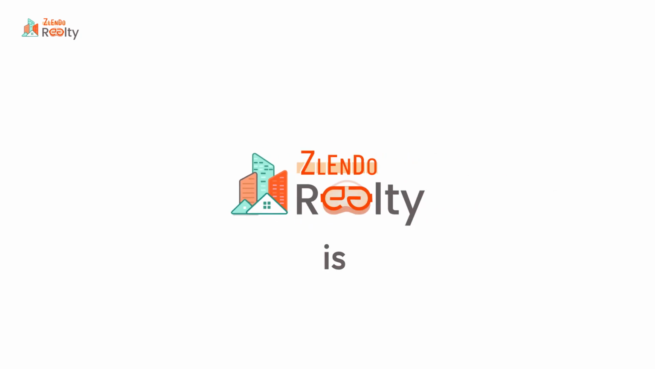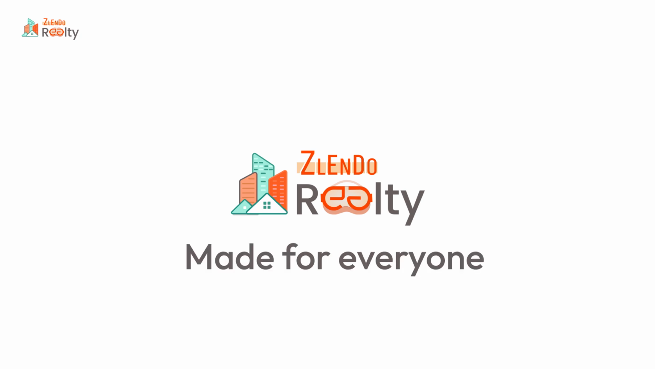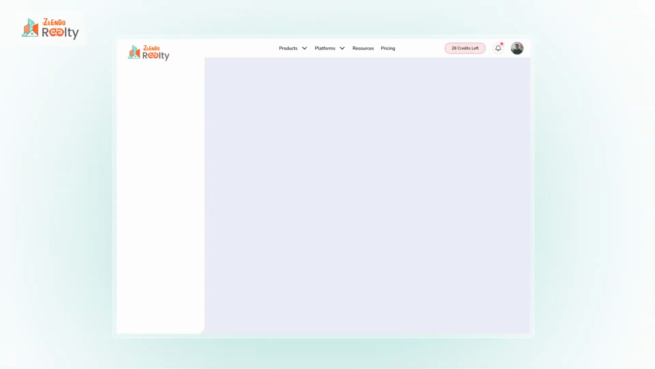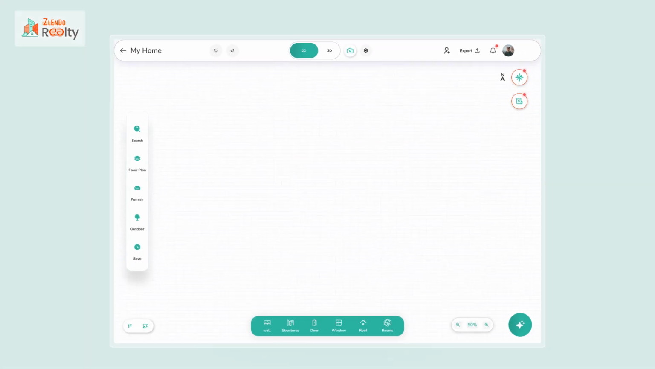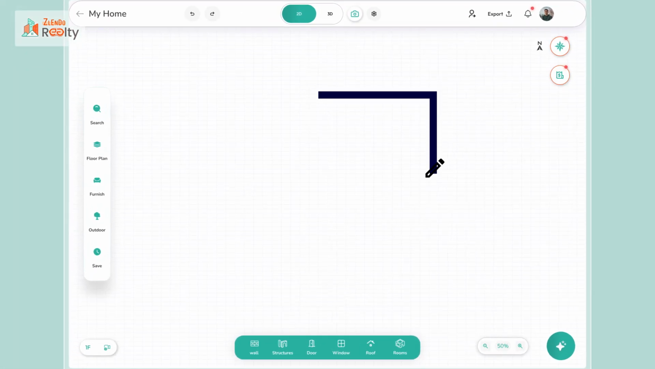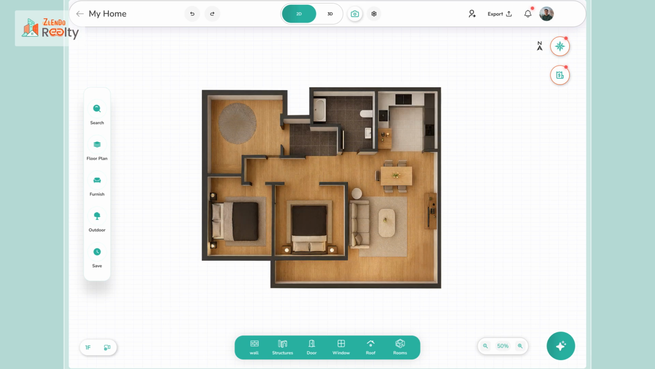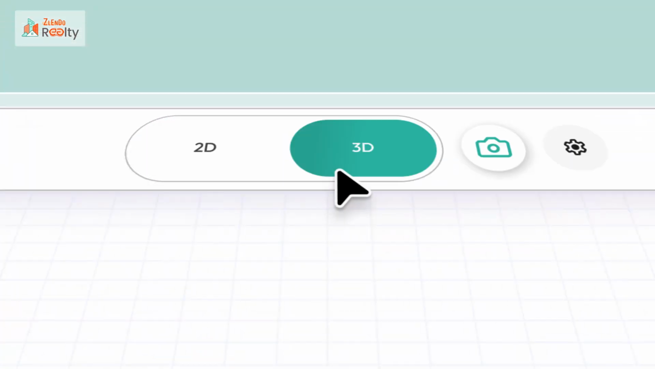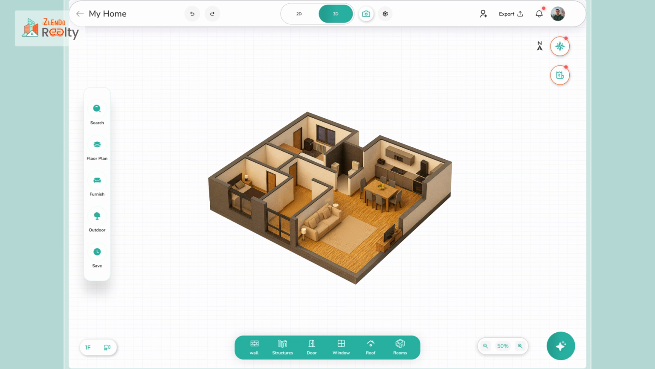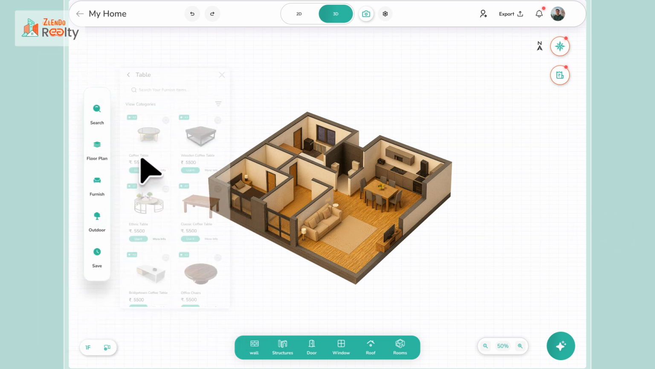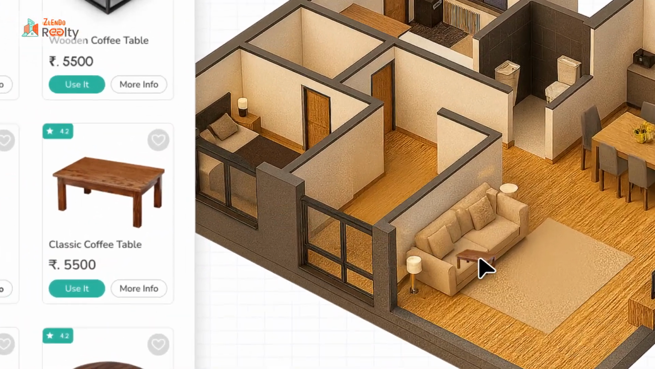Zlendo Realty is your beginner-friendly design app. Simple, powerful, and made for everyone. Start by creating your 2D floor plan, laying the foundation for your space. With just a tap, bring it to life by converting it into a stunning 3D design. From there, customize layouts, furniture, and colors to match your vision.